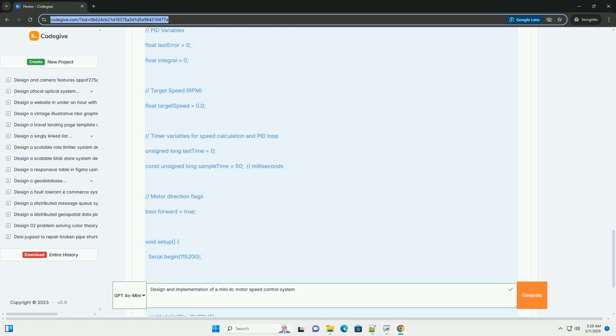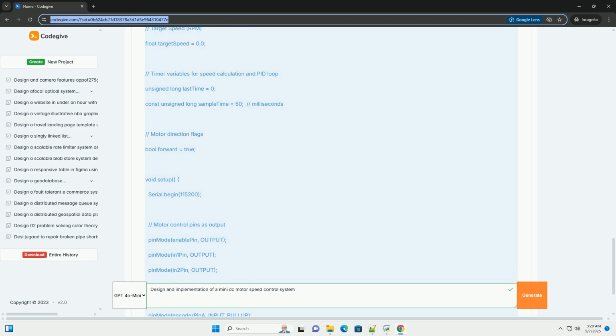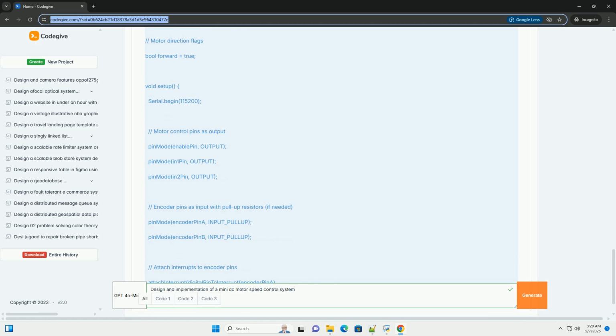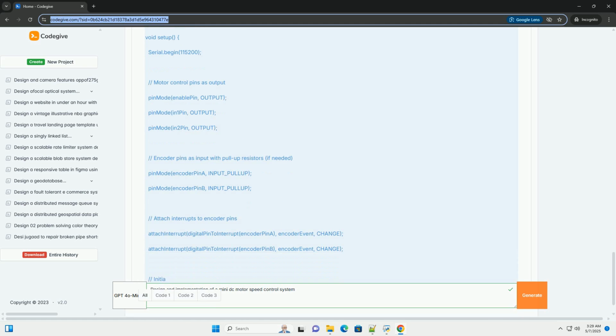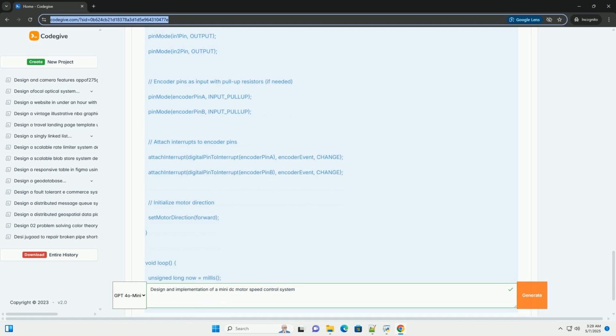1. User input. The user sets a desired speed, for example using a potentiometer or serial input. 2. Setpoint. This desired speed is converted to a target speed value, for example RPM or encoder ticks per second. 3. Feedback. An encoder attached to the motor shaft provides real-time information about the motor's actual speed. 4. Error calculation. The system calculates the difference between the setpoint, the desired speed, and the feedback, the actual speed. This is the error signal.